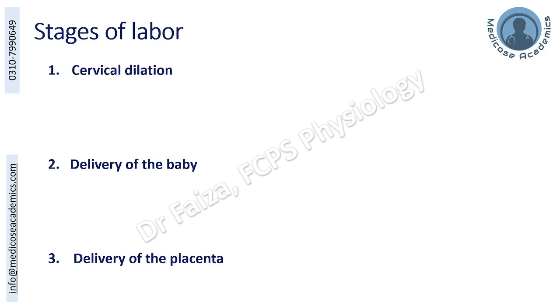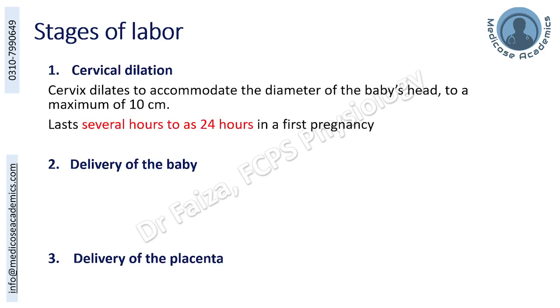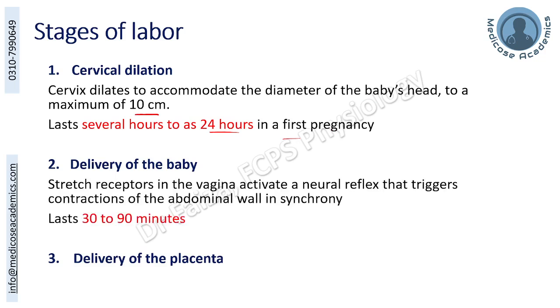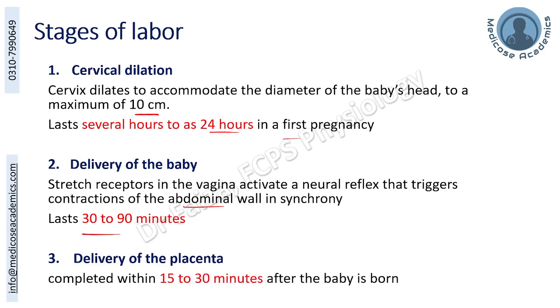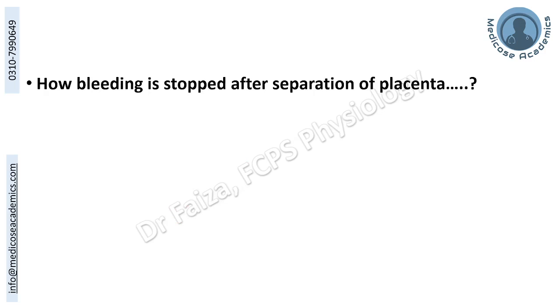Once initiated, this is going to complete in 3 stages: cervical dilatation, in which the cervix dilates to accommodate the diameter of the baby's head up to 10 centimeters, and this may last from several hours to 24 hours in first pregnancy. Delivery of the baby may take 30 to 90 minutes when the cervical dilatation is complete, and it will involve the contraction of the uterine musculature as well as the abdominal musculature in synchrony. And lastly, the delivery of the placenta may take 15 to 30 minutes.